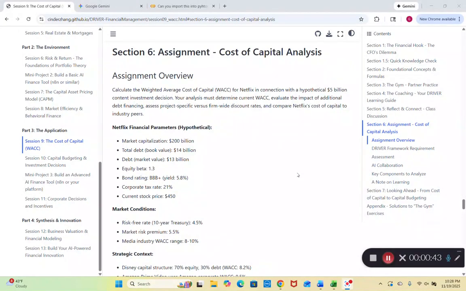Netflix financial parameters are hypothetical. Our market capitalization is $200 billion. Our total debt at book value is $14 billion. Debt at market value is $13 billion. Our equity beta is 1.3. Our bond rating is BBB plus, for which our yield is 5.8%. Our corporate tax rate is 21%, and our current stock price is $450.